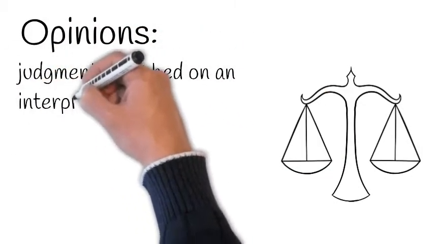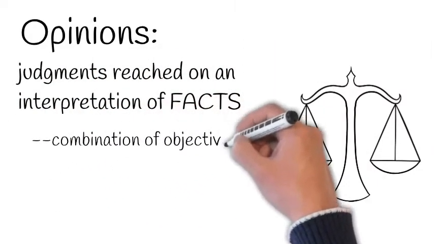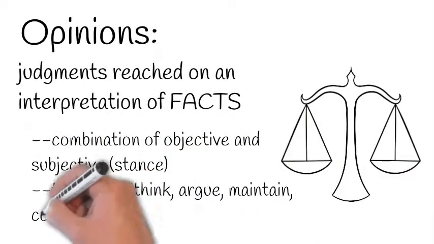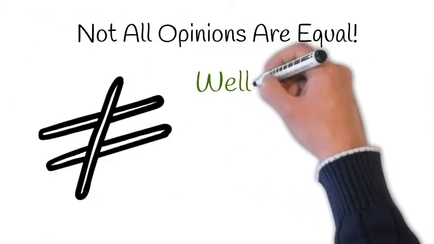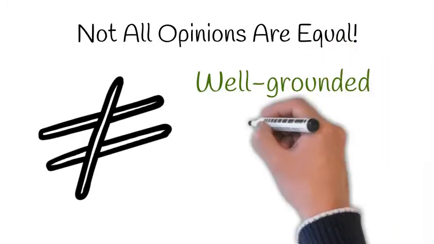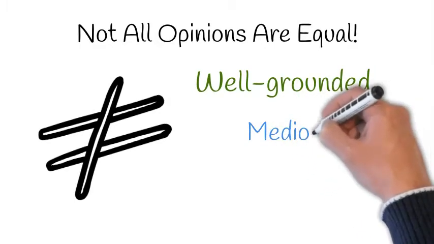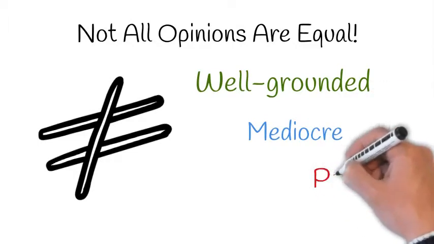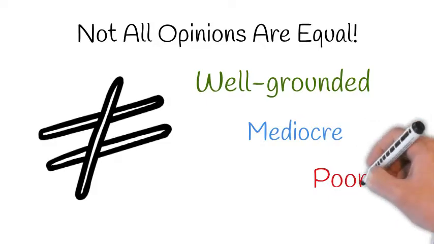Opinions are judgments we reach on an interpretation of facts, including evidence. They are a combination of objective and subjective stance and ideas we think, argue, maintain, conclude, and support. However, not all opinions are equal. Well-grounded opinions are reached on a lot of solid facts. Mediocre opinions are reached on some facts, with many relevant facts missing or misinterpreted. Poor opinions, or unsubstantiated claims, often have no facts to back them up. Or, if they do, those so-called facts are complete baloney.